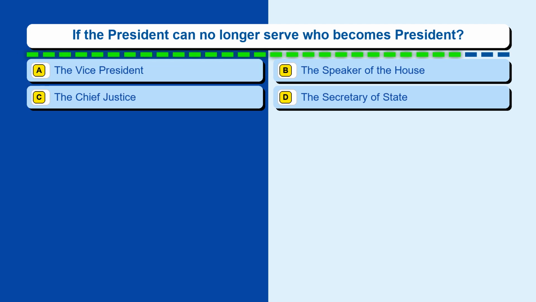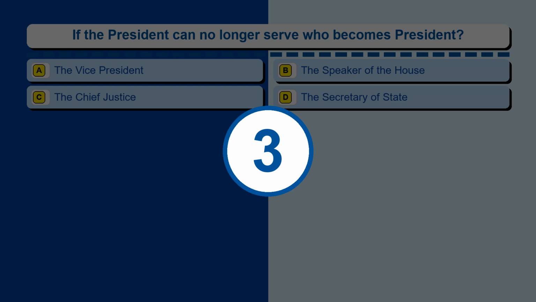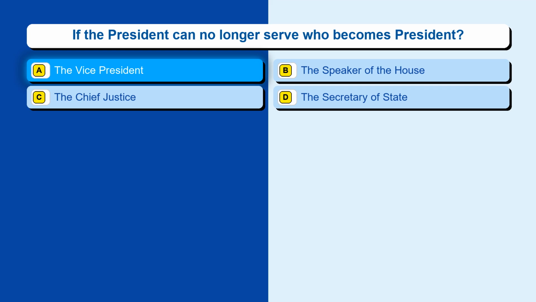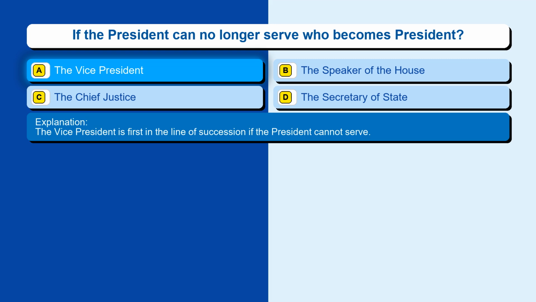Question 135. If the president can no longer serve, who becomes president? Option A, the vice president. Option B, the Speaker of the House. Option C, the Chief Justice. Option D, the Secretary of State. The correct answer is option A, the vice president. The vice president is first in the line of succession if the president cannot serve.